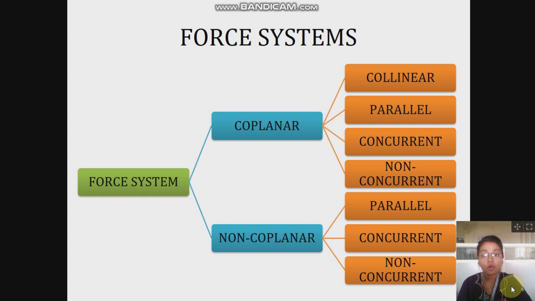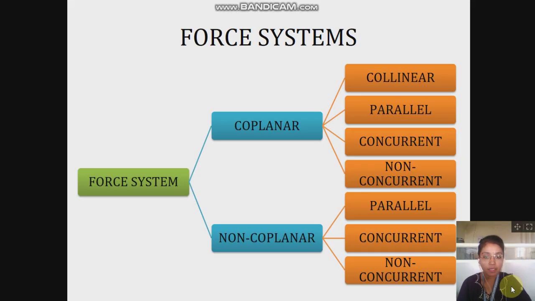Then non-coplanar force system is again subclassified into three classes, that is parallel, non-concurrent and concurrent. If forces acting on the body are parallel to each other and they are acting in different planes, then such a system is called a non-coplanar parallel force system.